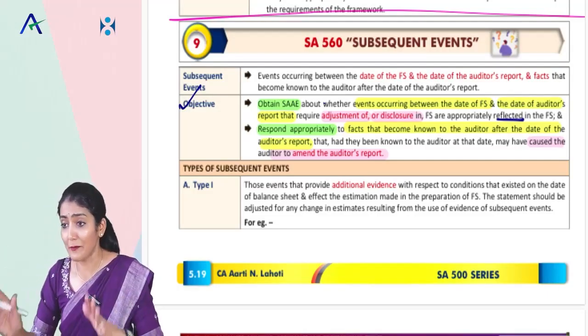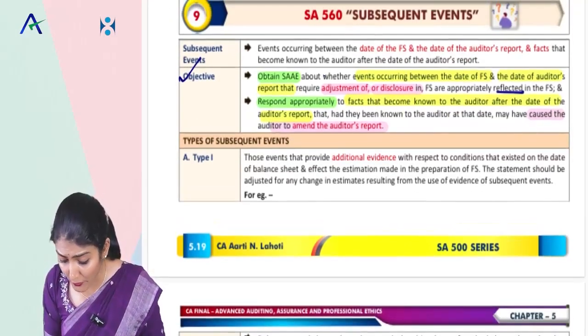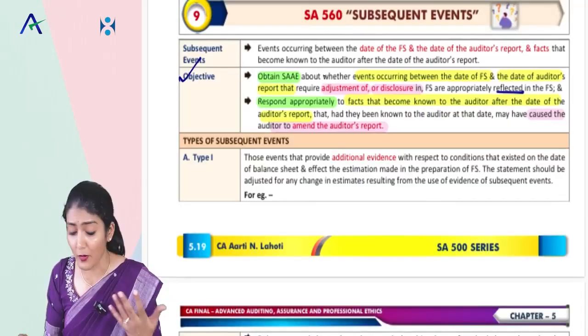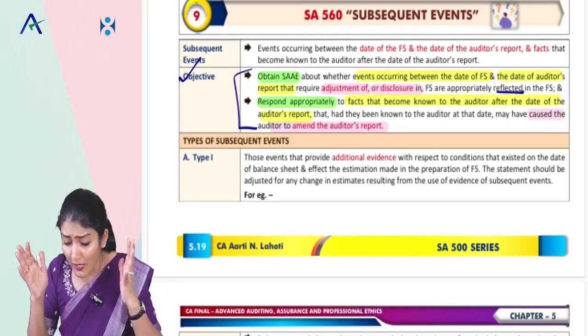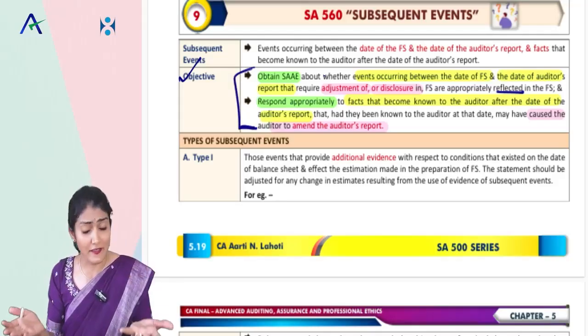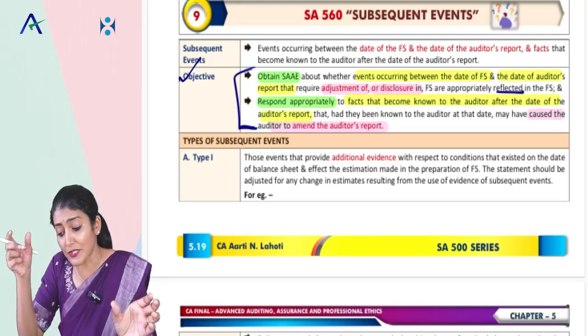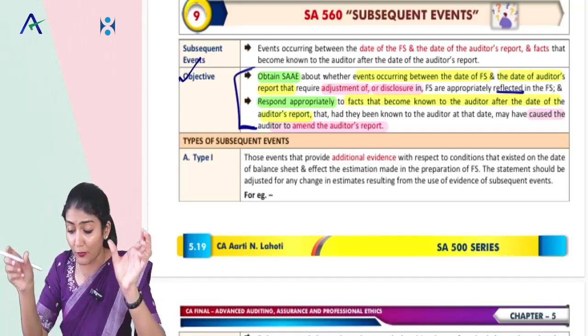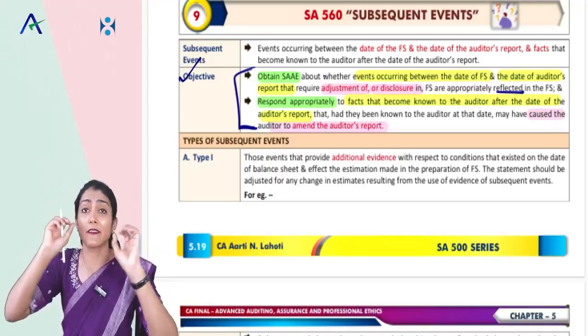Okay, for the time being, till you are able to listen to me, tell me, are you able to follow this objective of the auditor as per SA 560? What does it say? Events occurring between the date of financial statements and the date of the audit report, for that, adjustment or disclosure, you need to obtain SAAE.